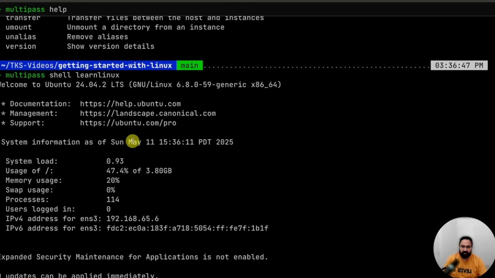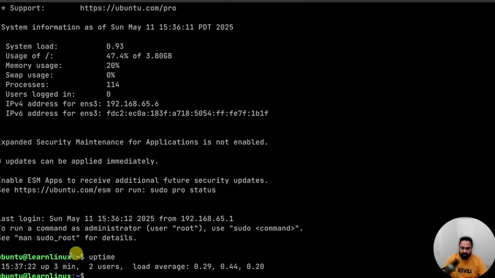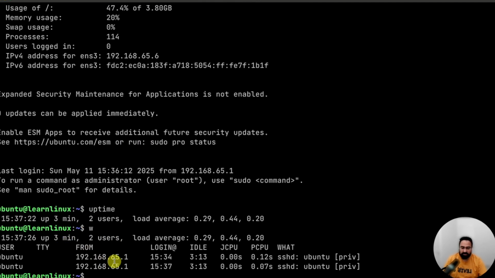It says welcome to Ubuntu, and that's it. If I say uptime, it is up for 3 minutes. It says there are two users because there was another login session from me when I did that exec. I believe it's from that time, but anyway, what we see here is we are logged into a Linux system.